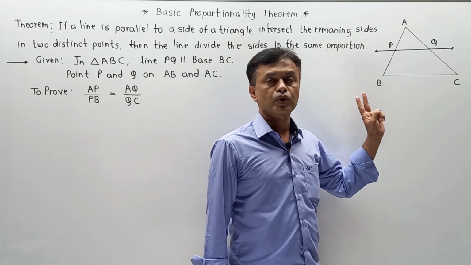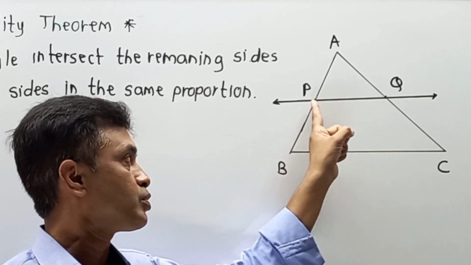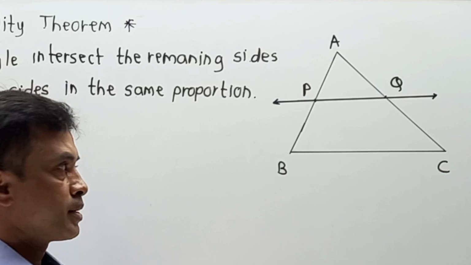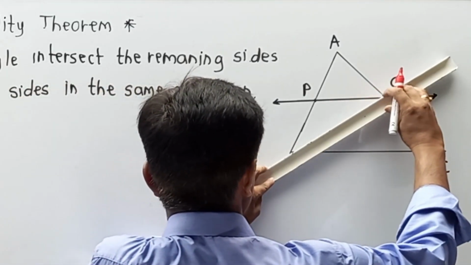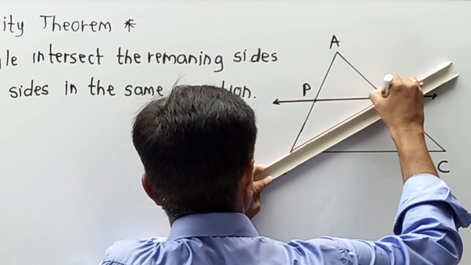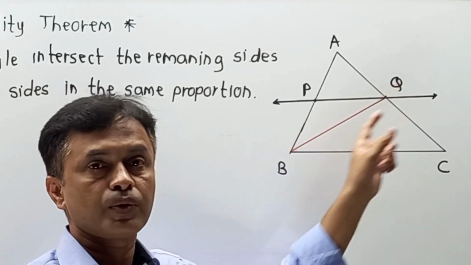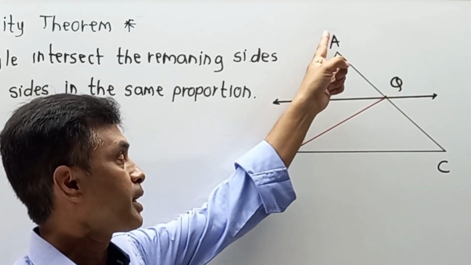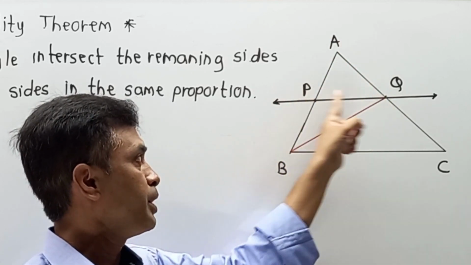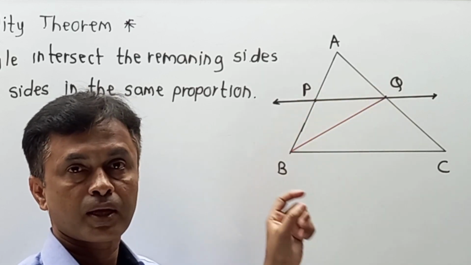In that case, we are going to draw two segments over here. First, join P with C, and second, B with Q. Now why? Let me clear. First of all, I am going to draw B with Q. I have drawn B with Q. Now what happened over here? I can make a comparison of triangle APQ with BPQ, or you can say PQB.